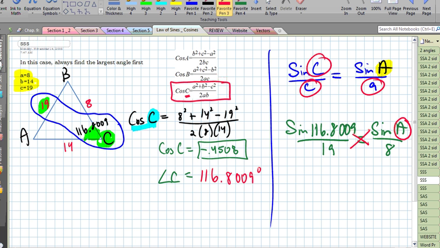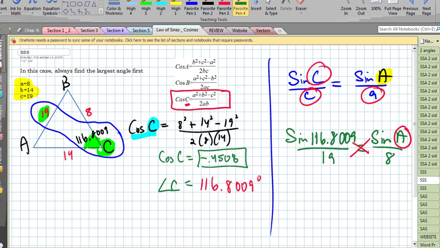So now I get my calculator out. I'm going to go sine of that angle, 116-ish, times 8, divided by 19. And I get a value of 0.3758. I go sine inverse of that particular value, and I get angle A turns out to be 22.0751 degrees.